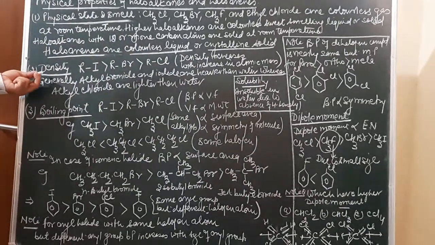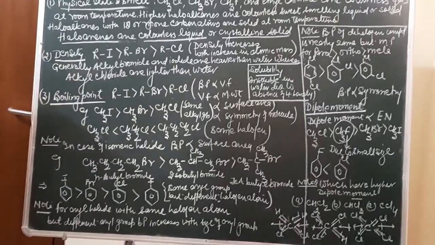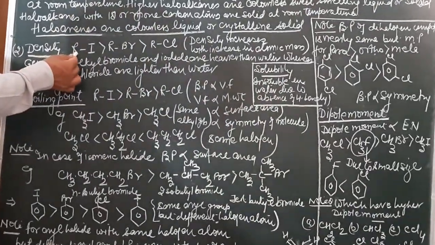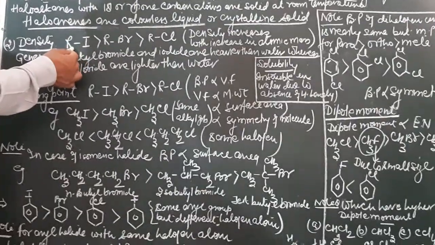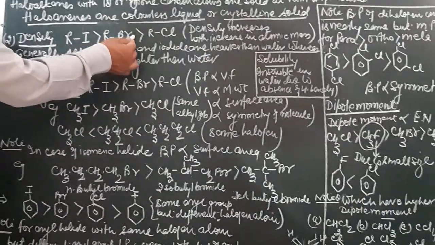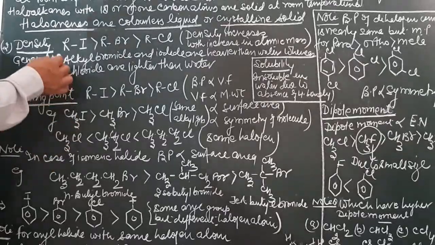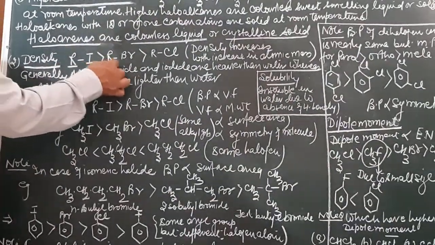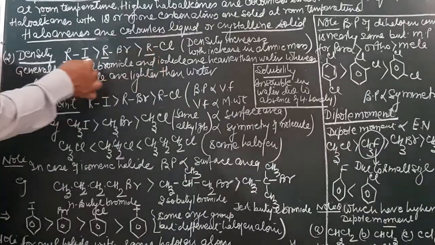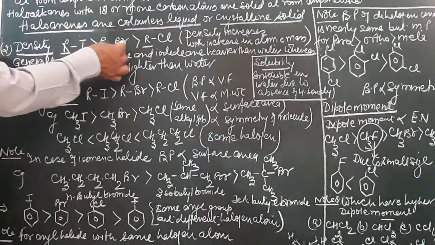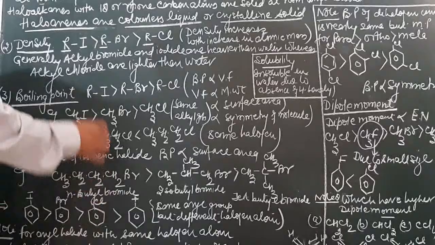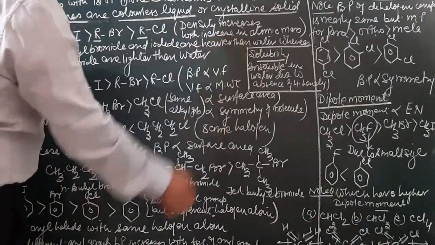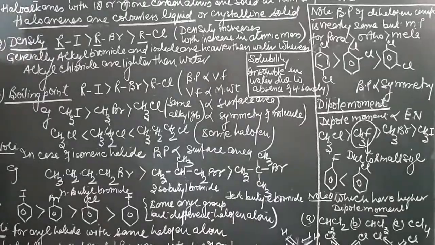Now density. Always remember, the density of alkyl iodides is more than bromides, which is more than chlorides. That is, if the alkyl group is the same in all the cases, then the density of iodide compounds will be more than bromide, more than chloride, as the density increases with increasing atomic mass.